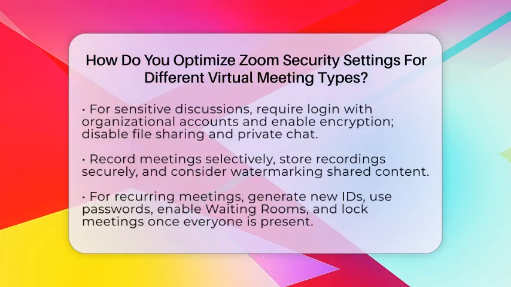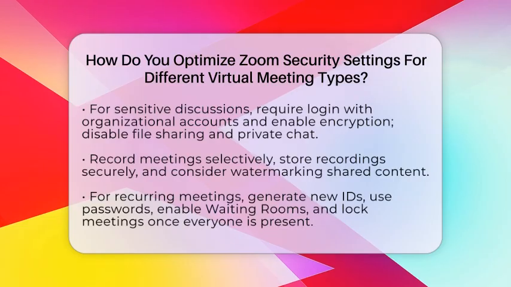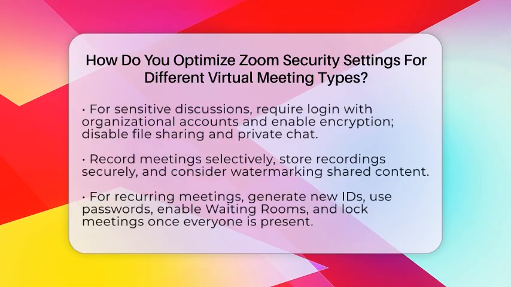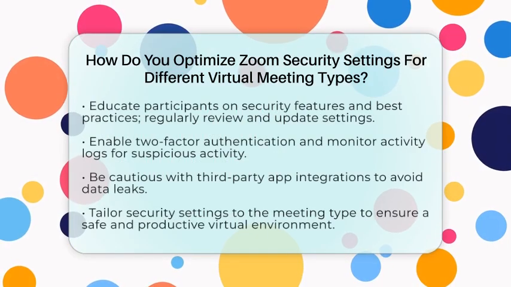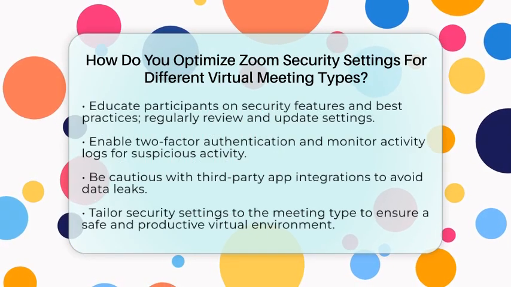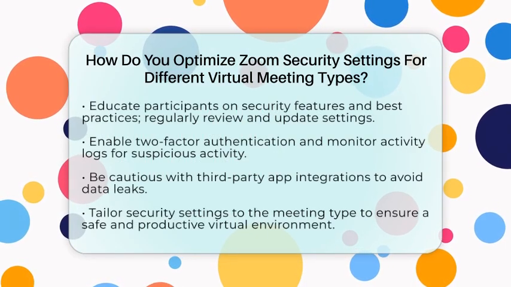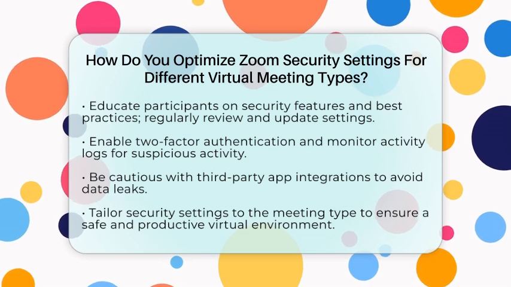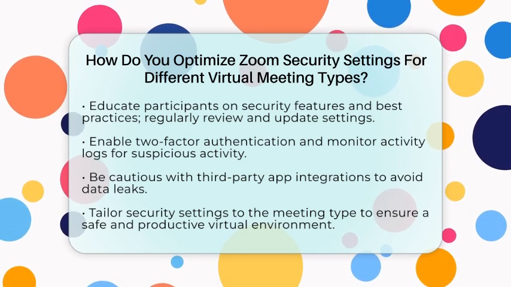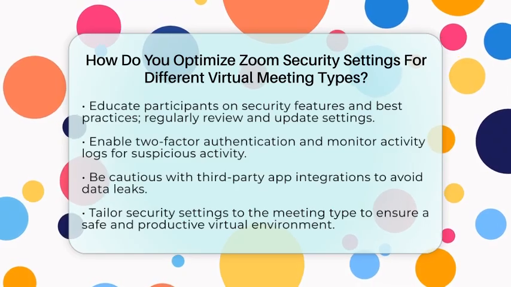Recurring meetings or classes need a slightly different approach. Generate new meeting IDs for each session when possible. Use recurring meeting settings with passwords and waiting rooms enabled. Lock the meeting once everyone has joined to prevent interruptions. Disable features like file transfer or screen sharing unless absolutely necessary.